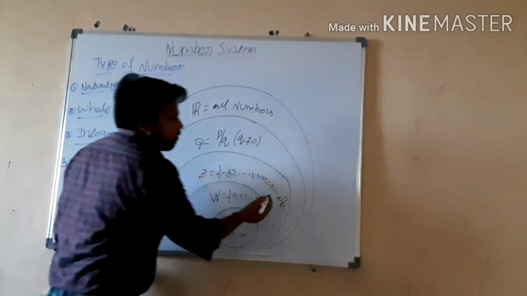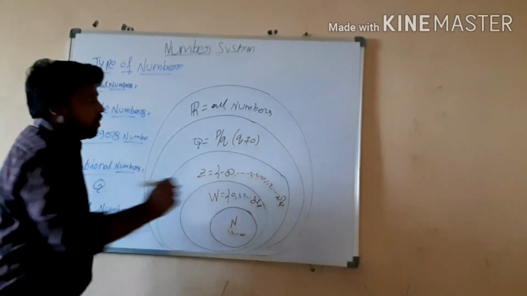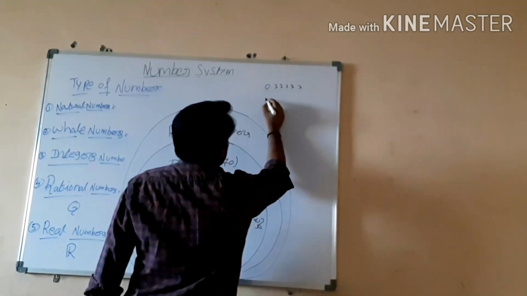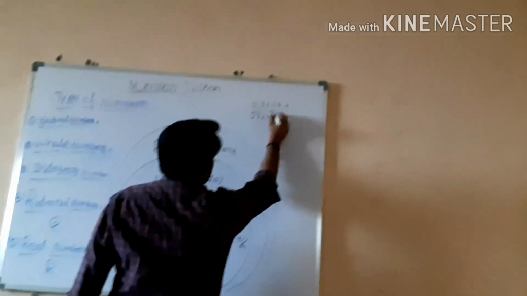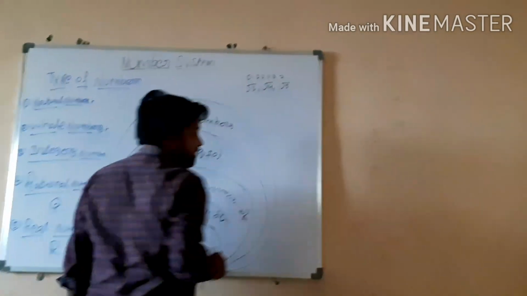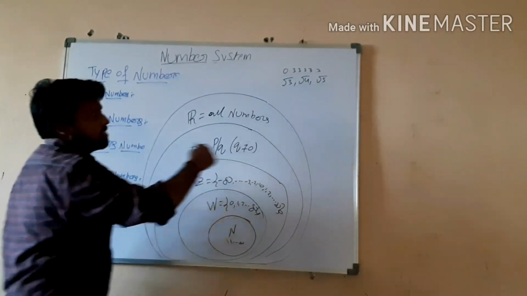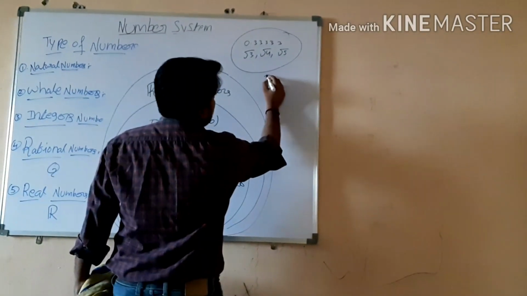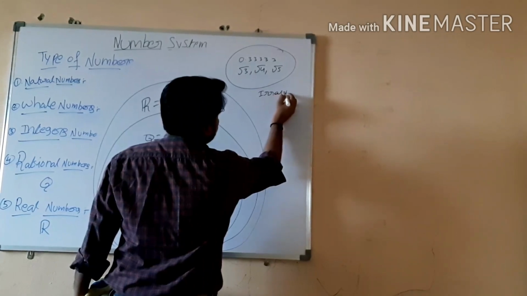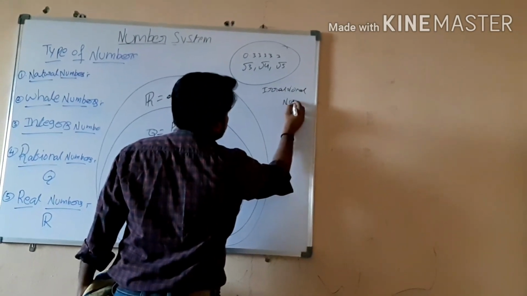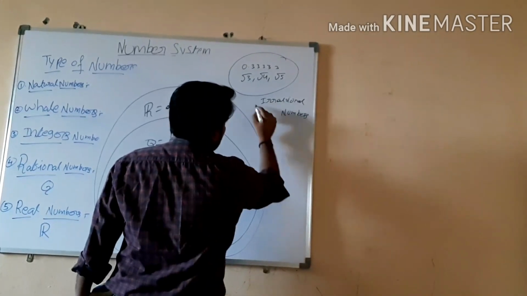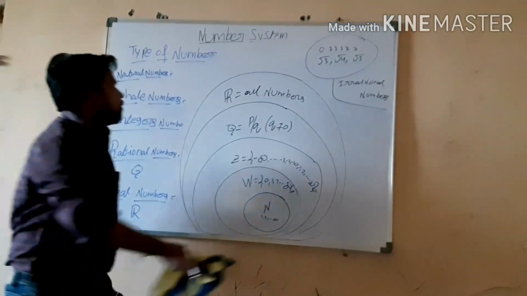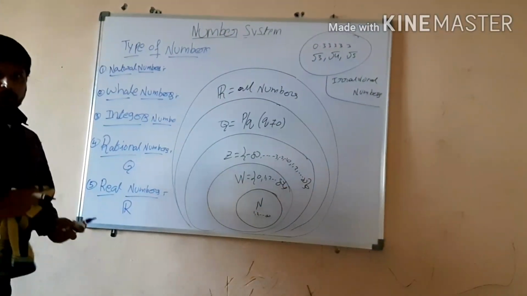In rational numbers, one more type is also there. That is the irrational numbers. If you see some numbers, you will see like this: 0.3333333. Some numbers √3, √4, √5. Numbers like this are there. How can we represent numbers like this? These numbers are we call irrational numbers. These irrational numbers we will discuss in depth in the 8th class. So this is overall about the number system.